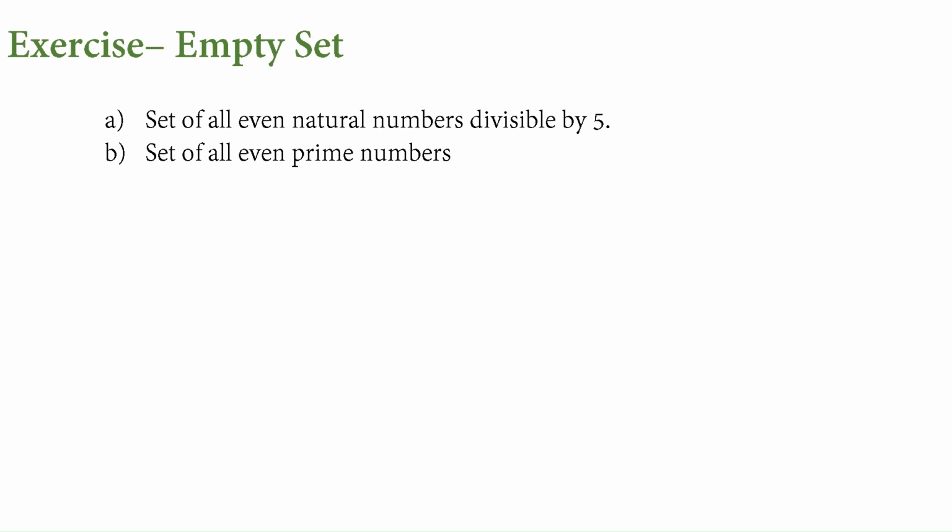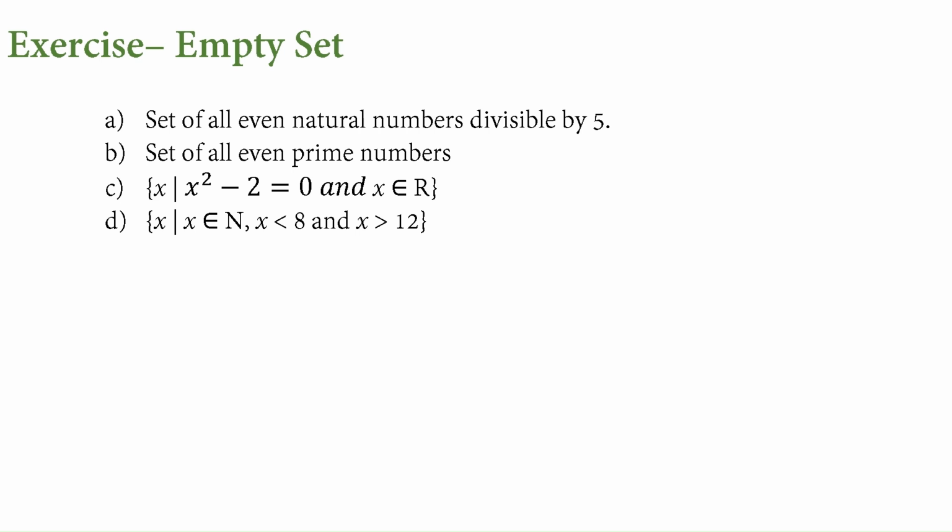So the set will have 2 as an element. So even this is not an empty set. Now x such that x square minus 2 is equal to 0, where x belongs to real numbers. When we solve this, x is equal to root 2. So it gives some irrational number. Irrational numbers are also part of the real numbers. So this is also not an empty set.